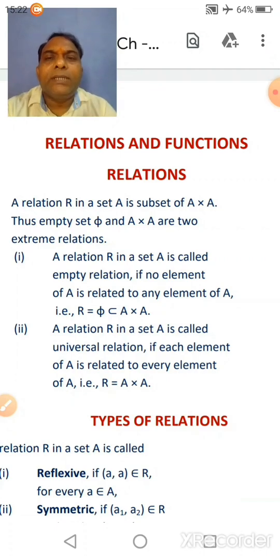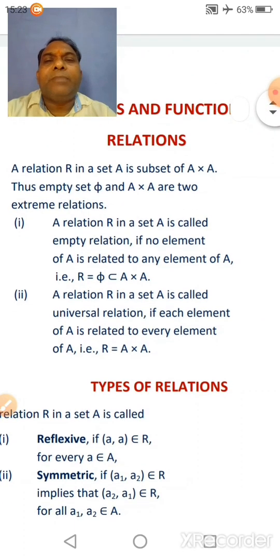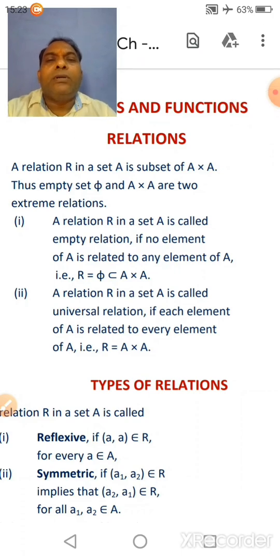So, students, in previous class, you studied about relations, domain, codomain, range, and representation of relations. In previous class also you studied about the representation of relations. You can represent the relations in two ways. First, roster form, and second, set builder form. Now, in this chapter, we are going to learn about types of relations.